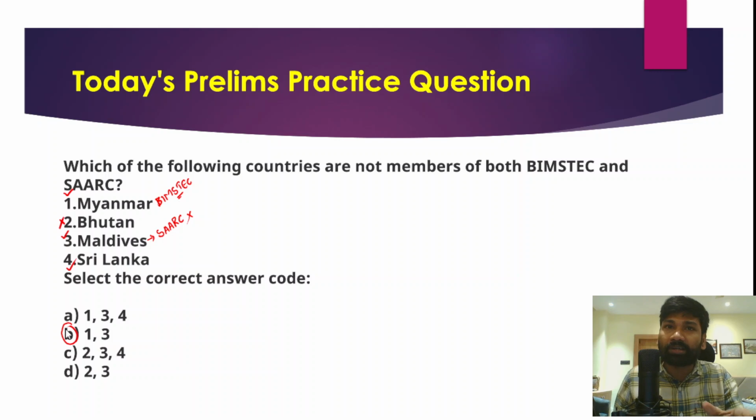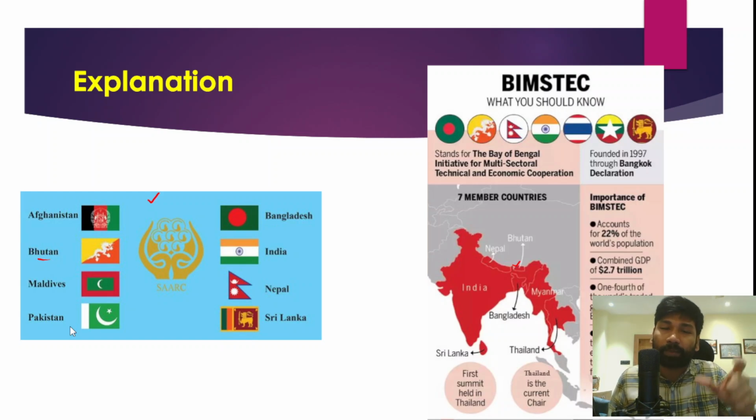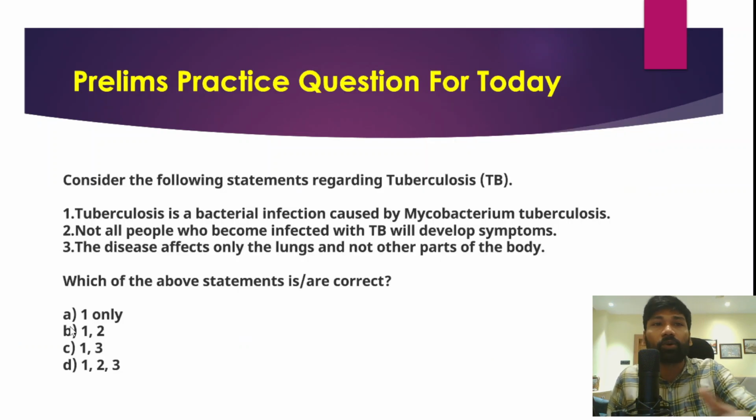Myanmar is a member country of BIMSTEC but not SAARC, and Maldives is a member country of SAARC but not BIMSTEC. On the other hand, Bhutan and Sri Lanka are member countries of both BIMSTEC and SAARC, and therefore the correct answer for this question is option B. I hope you have understood, and apart from these countries that we have discussed as part of the answer, you should also remember the remaining countries which are part of the BIMSTEC and SAARC regional groupings.